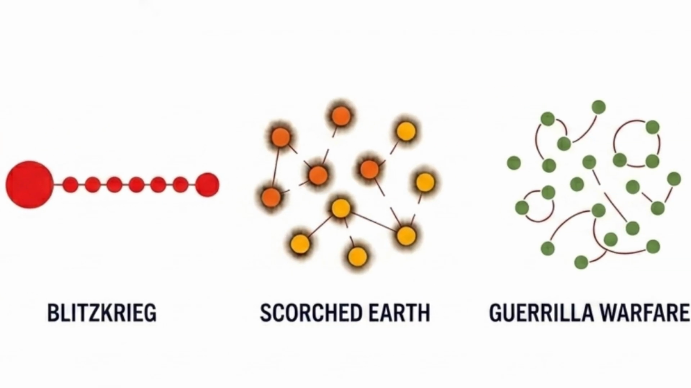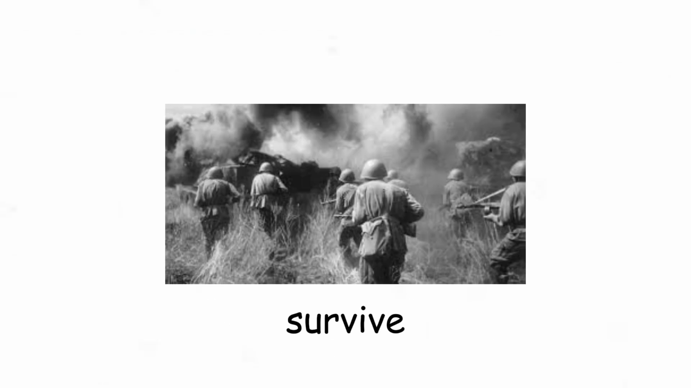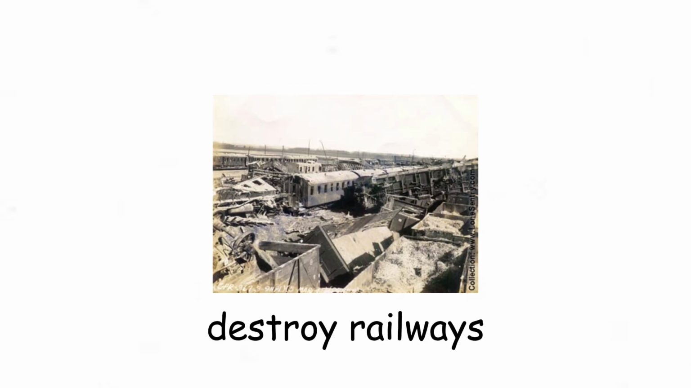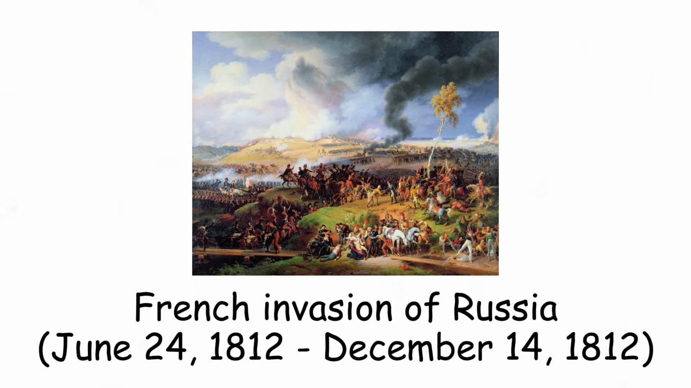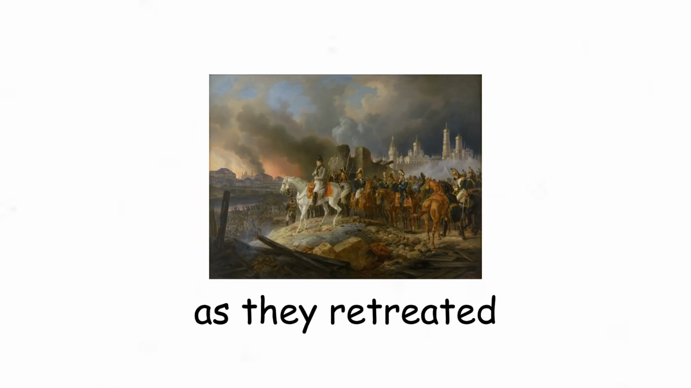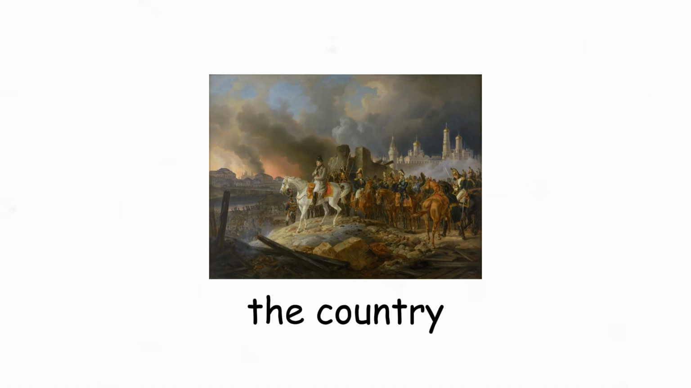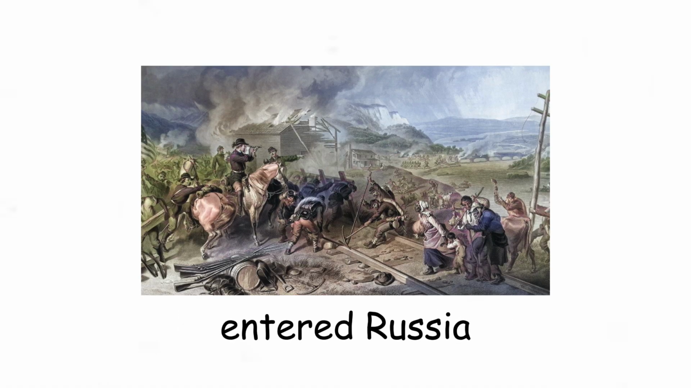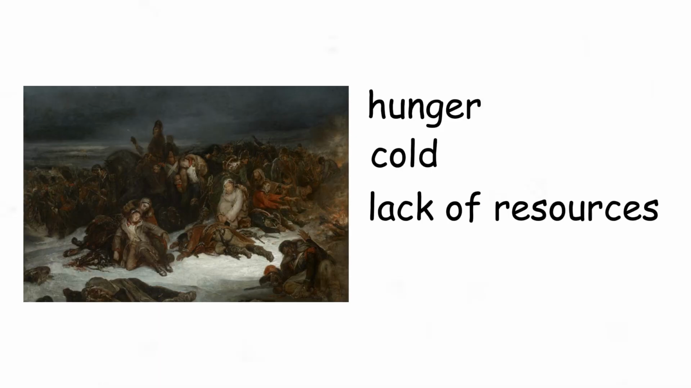Scorched Earth. Scorched Earth involves destroying resources that could help an advancing enemy survive. Retreating armies burn crops, destroy railways, remove supplies, and leave behind as little as possible. During the French invasion of Russia, Russian forces abandoned cities and destroyed food supplies as they retreated deeper into the country. Napoleon Bonaparte entered Russia with a massive army, but hunger, cold, and lack of resources slowly destroyed it more effectively than direct battle alone.